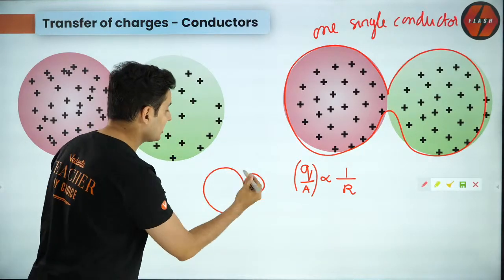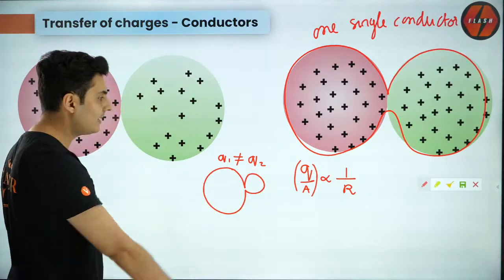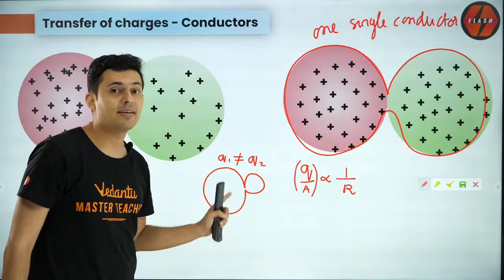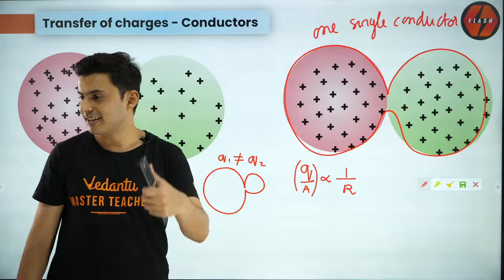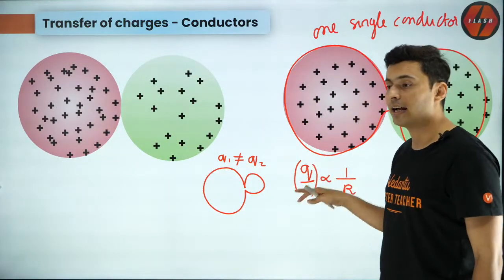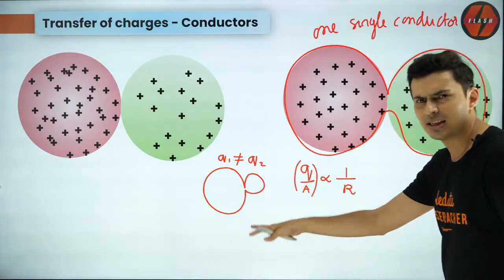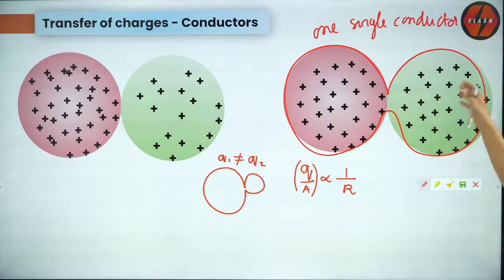Don't you see that the charges on both of them will not be equal? They will in fact be different, and you can calculate this using this principle. Is it clear, everyone? Only in the special case where the spheres have the same radius will they be equal. Very interesting property. Remember all these things.